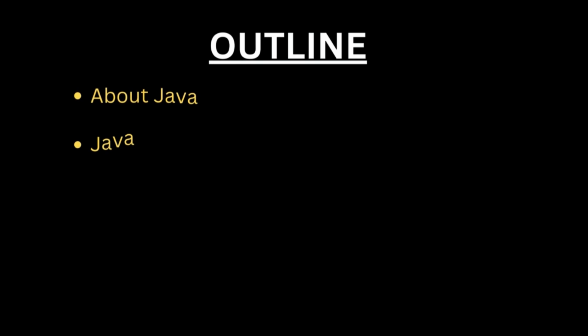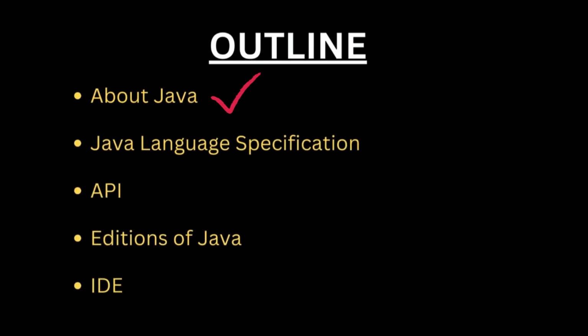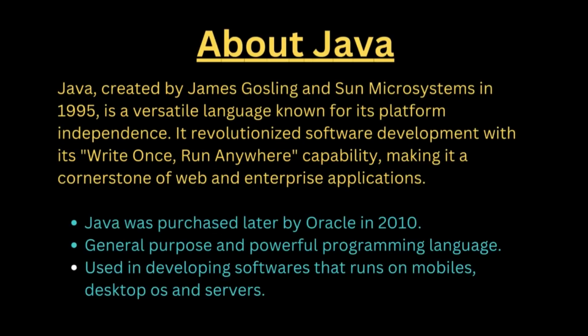We're going to be starting out with the outline. Right here we can see we have About Java. That's the first thing we're going to be learning, okay? And then we move down to the Java language specification. Right here you have to know what the specifications of Java are, okay? The next thing we're going to be learning is the API, and then we move down to editions of Java, and then we wrap it up with the IDE. All of this you have to know in week one. Without taking much time, let's get started.